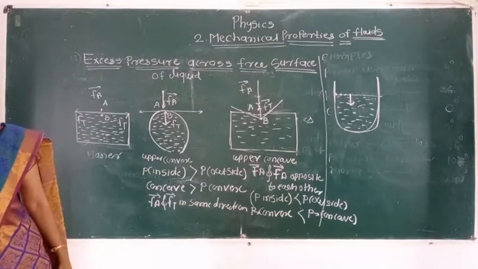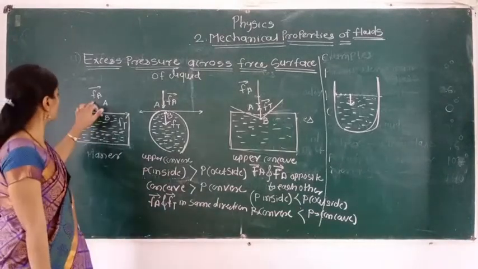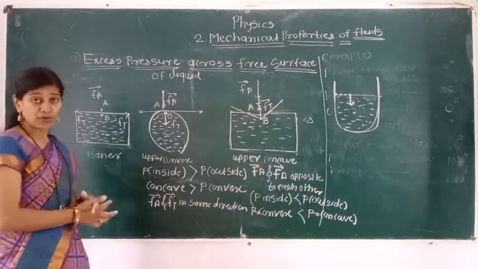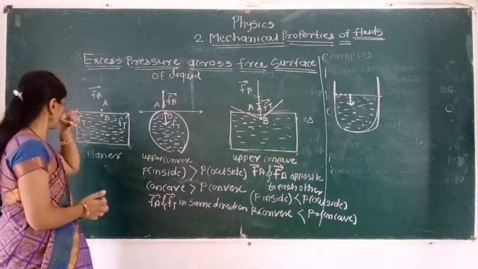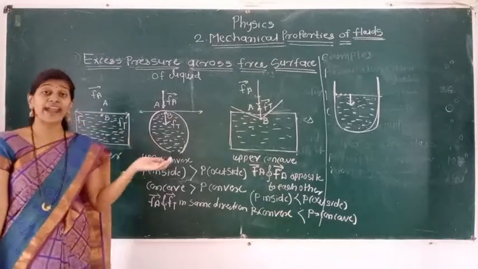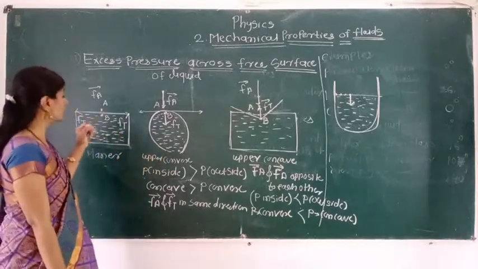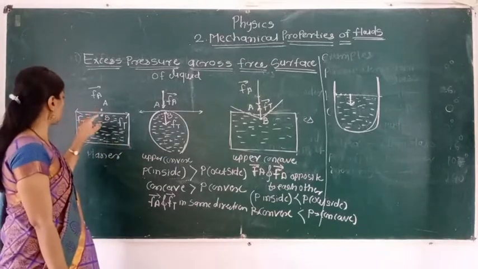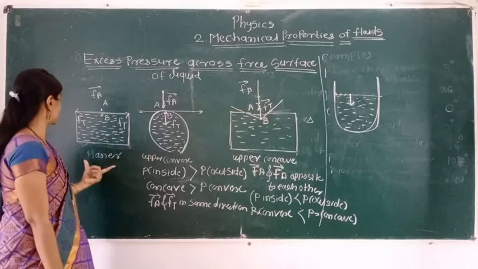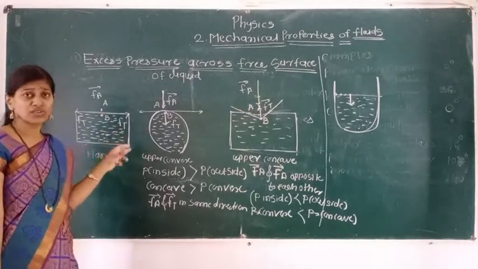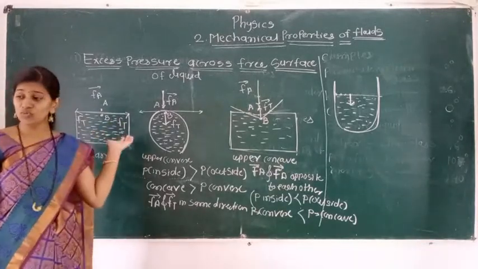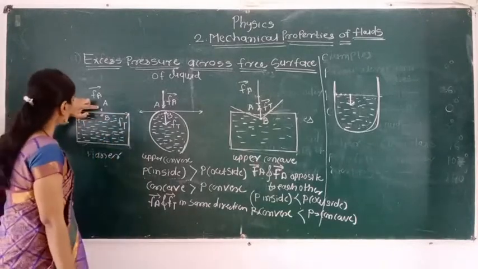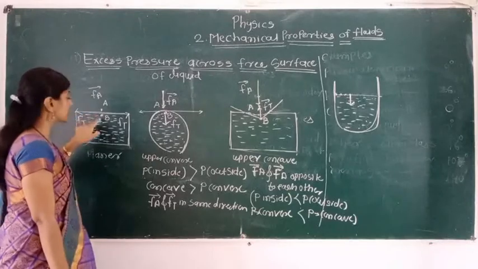In that three conditions are there. Fa is the force due to atmospheric pressure. Ft is the resultant force acting on a molecule B due to surface tension. Here we took two molecules, above the liquid and below the liquid. In this case it is a plain liquid surface. So the resultant force acting on molecule B due to surface tension is 0. So whatever the pressure at point A, the same pressure is present at point B.